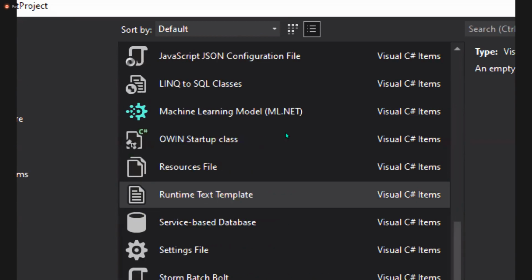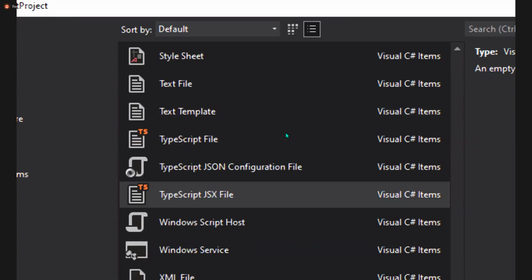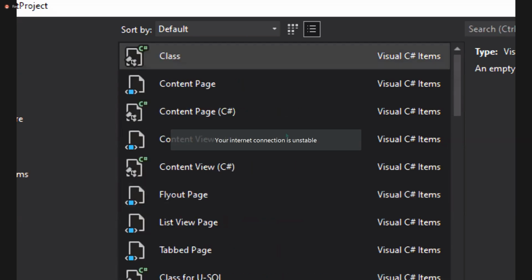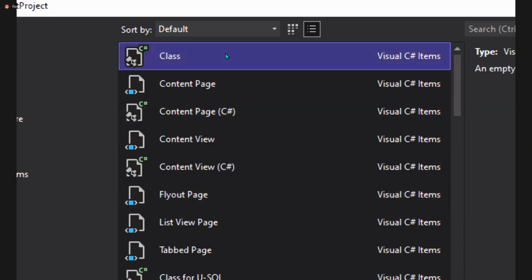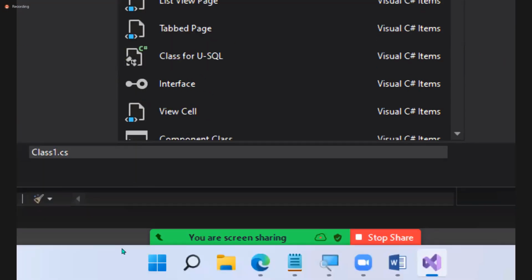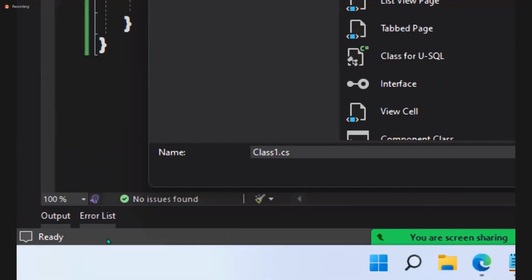Under that, it will show you the list of options. Sir, what are all these things? All these things are used in application development. Going forward, we'll be working with different things in different places. But today, what do you want? The class option on the top. Select it. You want to give a name to the class? You can, at the bottom. If you don't give a name, the default name is Class1.